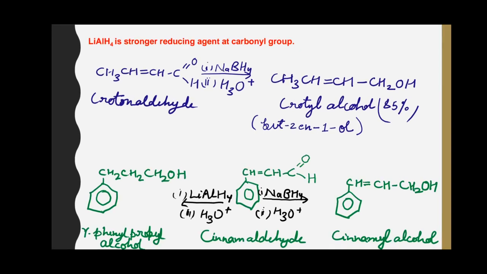In the given reaction, this is cinnamaldehyde. When this molecule is reduced with sodium borohydride, the carbonyl group gets reduced to an alcohol group, whereas the double bond remains intact. Whereas when this molecule is reduced with lithium aluminium hydride, both the carbonyl group and the double bond get reduced, giving phenyl propyl alcohol.